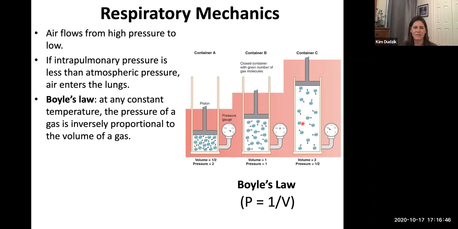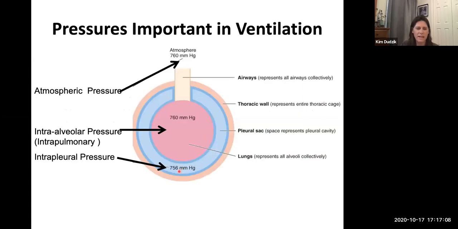Okay, that's inhalation. Then we're going to see if we make the volume in our lungs smaller, then that's going to increase the pressure in our lungs. It's going to be higher than atmospheric pressure, and then air is going to move out. All the while we do that, when we manipulate the space in our lungs, remember that the intrapleural pressure, no matter what, will always be less than this pressure. It's going to change along with the pressure in our lungs, but it's always going to be lower. So that way, again, you never completely collapse your lungs.